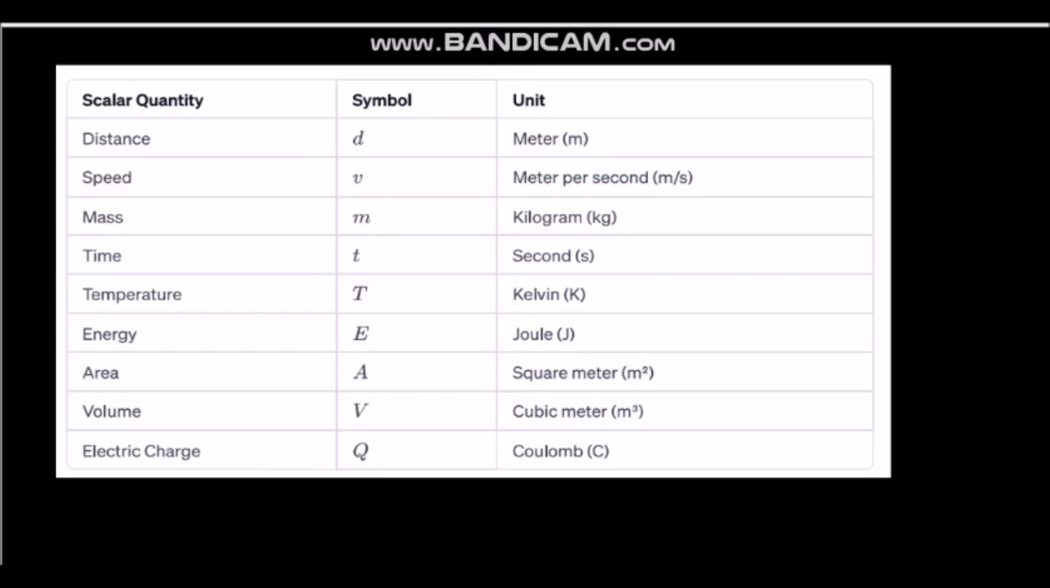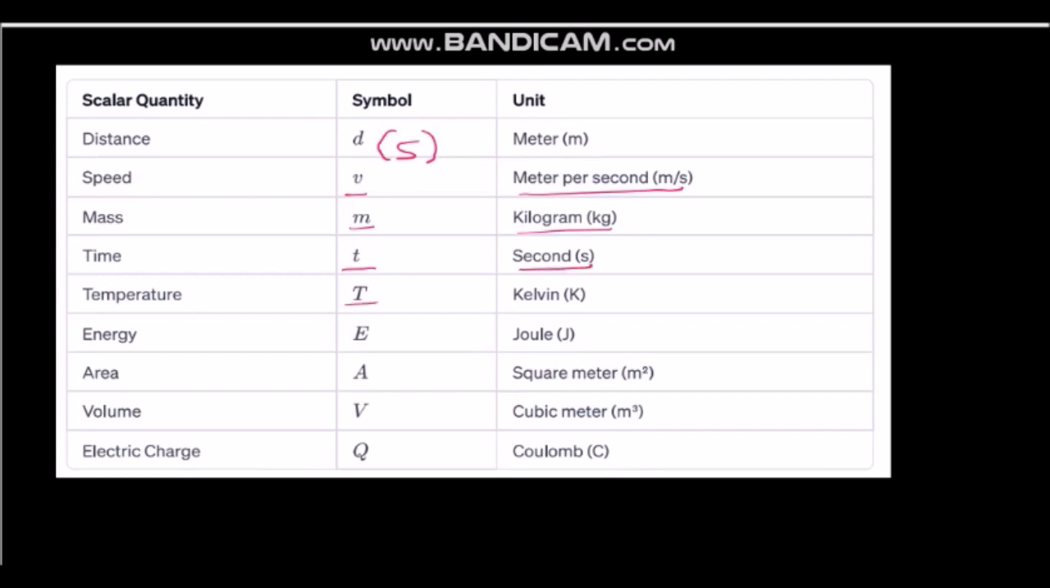Some of the scalar physical quantities are the following: distance, for example, symbol s, or sometimes we get d as the symbol. In some books we see S. Measured in meter, or its unit is meter. Speed, the symbol v, measured in meter per second. Mass, symbol m, measured in kilogram, kg. Time t, measured in seconds.